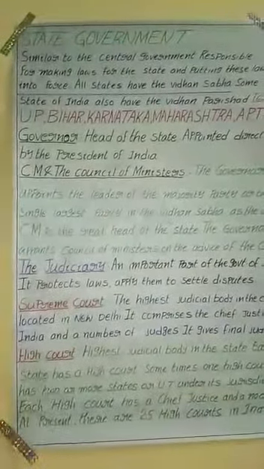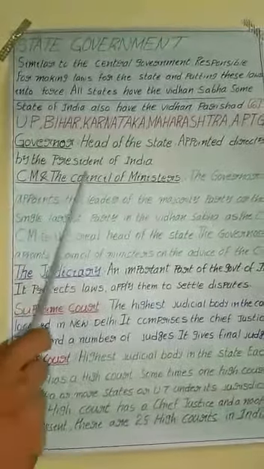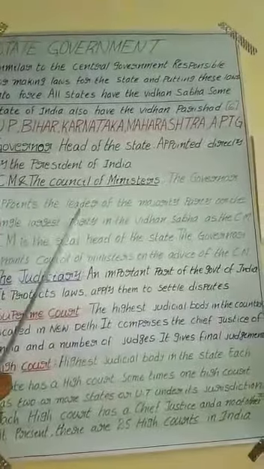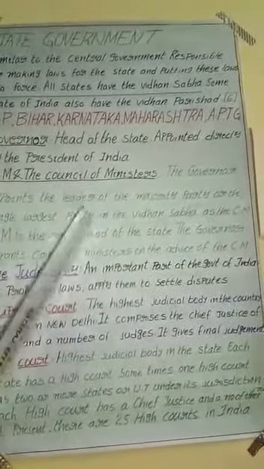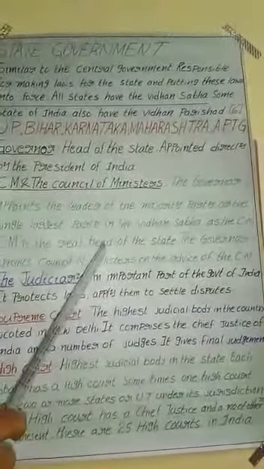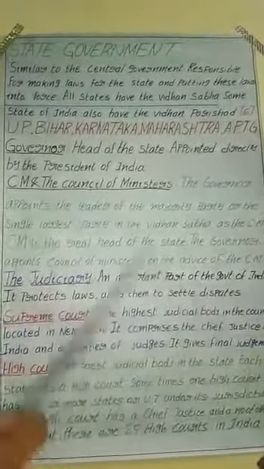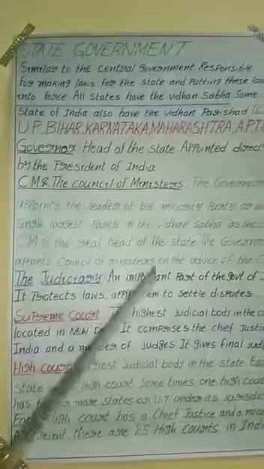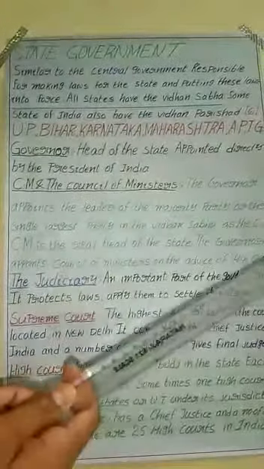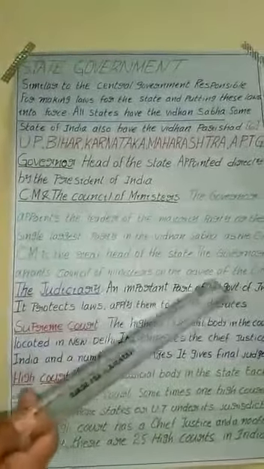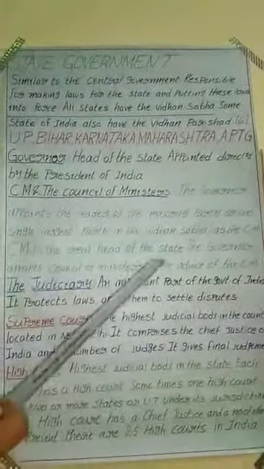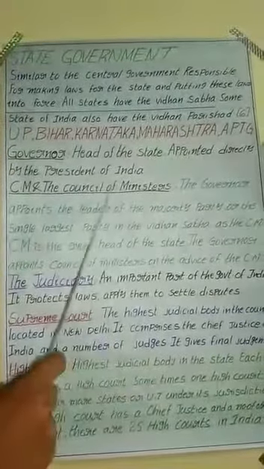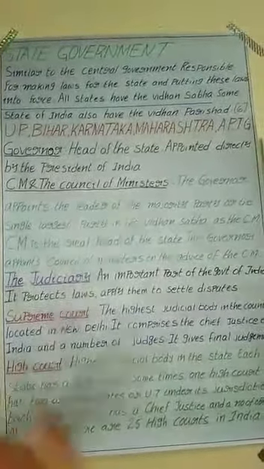For example, in the 2019 elections in our Andhra Pradesh, there are 175 constituencies. Out of the 175, 151 seats were won by the YSRCP, 23 seats by the Telugu Desam Party, and only 1 seat by the Janasena. So out of these 175, the YSRCP got the majority, the most seats. That's why the leader of the YSRCP, Jagan Mohan Reddy, was appointed as the chief minister by the governor of our Andhra Pradesh after the 2019 elections.